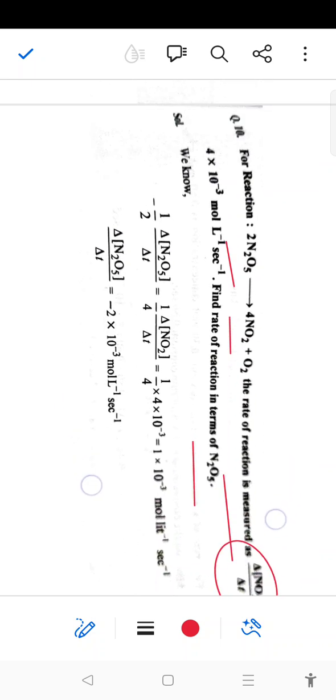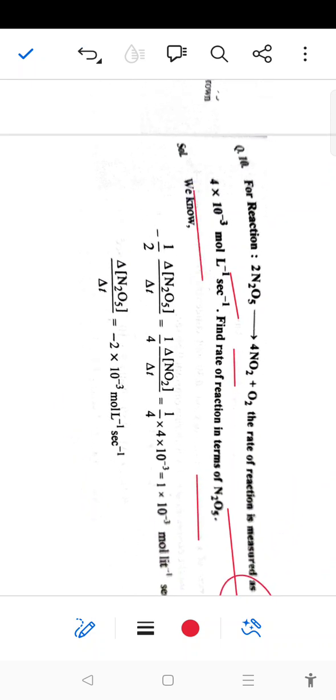So next numerical: for the reaction 2 N2O5 gives 4 NO2 plus O2, the rate of reaction is measured as delta NO2 over delta t, that is the value, and find the rate of reaction in terms of N2O5. So as we know the formula for rate of reaction, by using the formula and putting the values for the components, we will get the answer, okay. So this is the question.